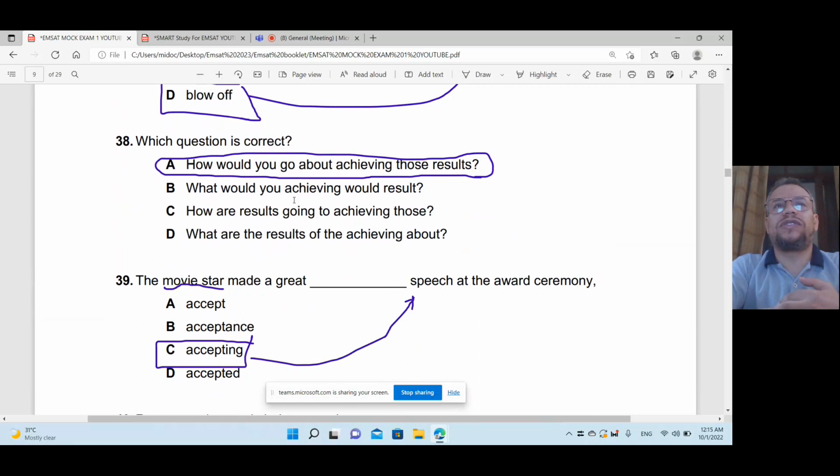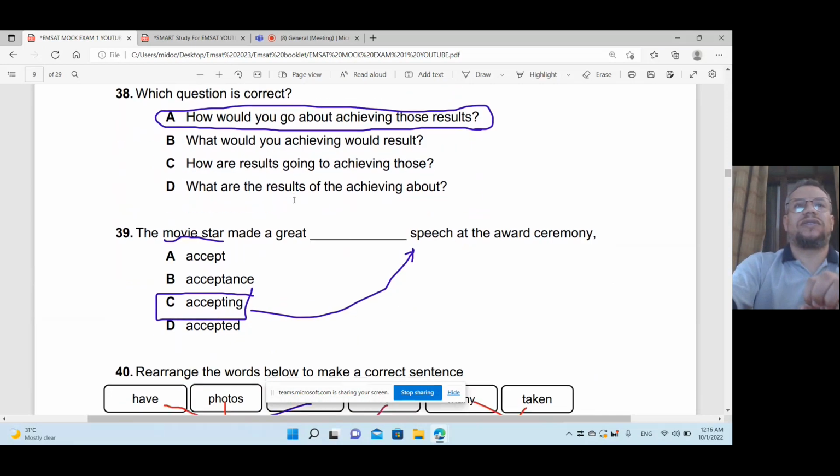Yes. How would you go about achieving those results? Not what would you achieving? That's wrong. That's wrong in grammar too. Or how are results going to achieving those? Wrong in grammar. What are the results of achieving about? That's wrong. But how would you go about achieving those results?